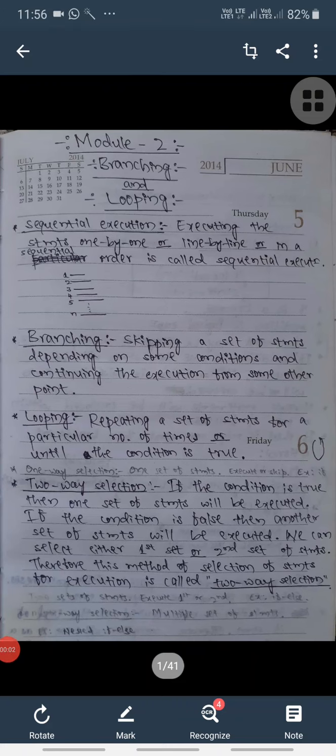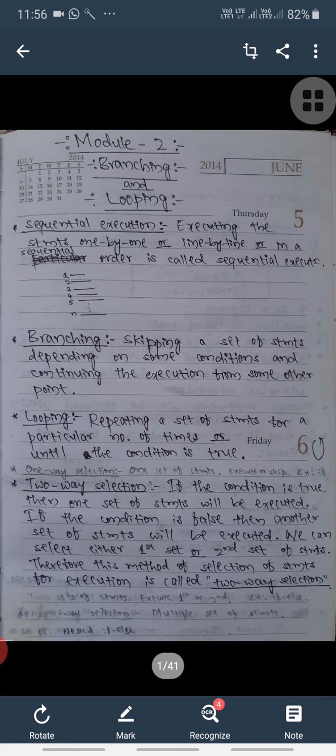Hello friends, in this lecture we will see branching and looping statements. Before going to branching statements, let us understand some simple concepts like sequential execution, what is branching, and what is looping. Sequential execution is nothing but executing the statements sequentially.